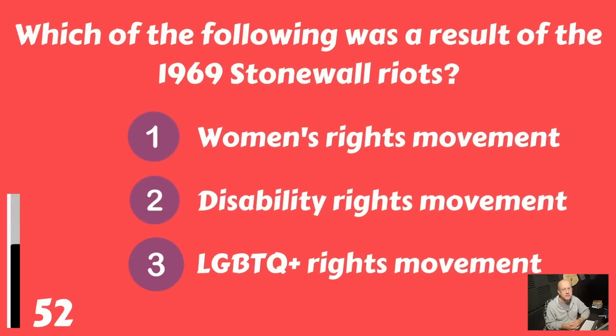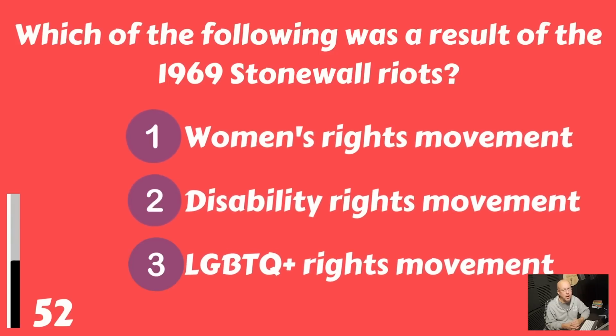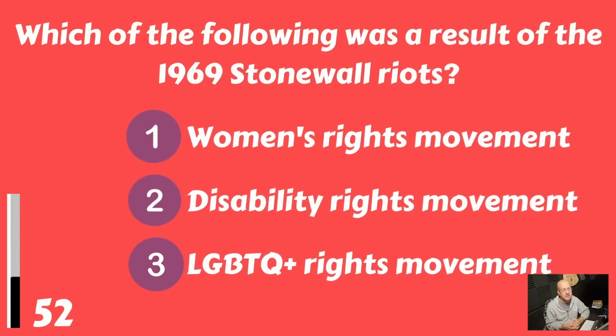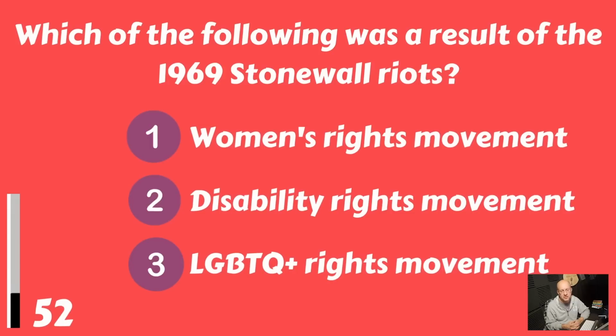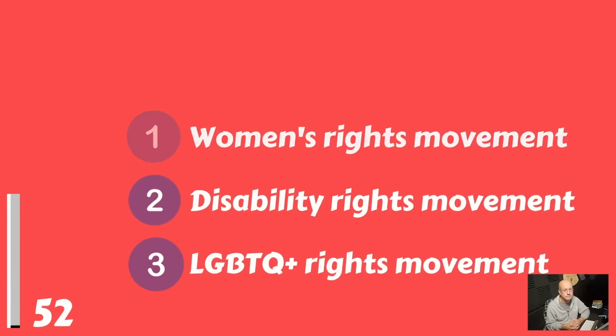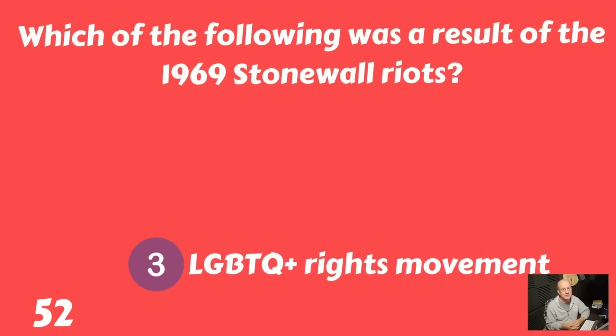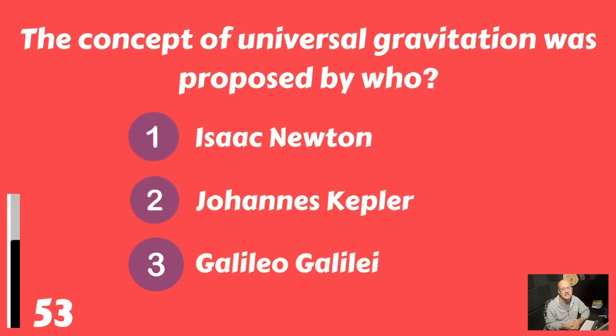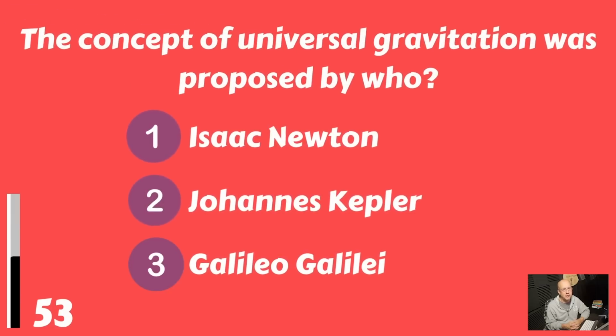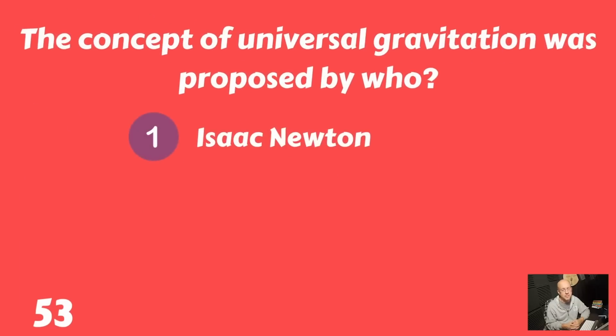Which of the following was a result of the 1969 Stonewall riots? The women's rights movement, the disability rights movement, or the LGBTQ plus rights movement? That was the LGBTQ plus rights movement. The concept of universal gravitation was proposed by whom? Isaac Newton, Johannes Kepler, or Galileo Galilei? And that was proposed by Isaac Newton.